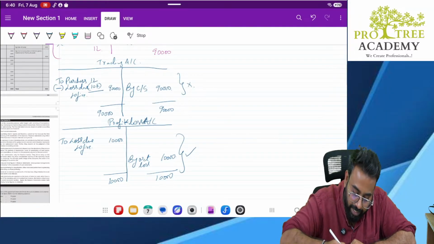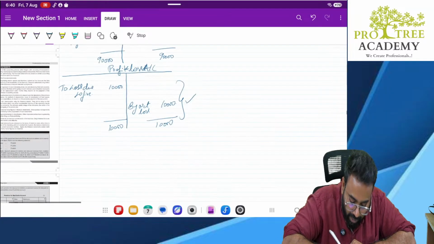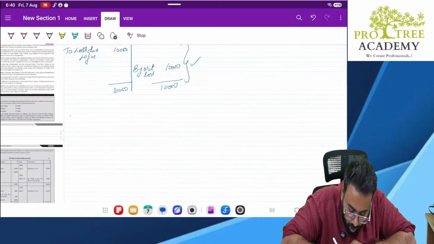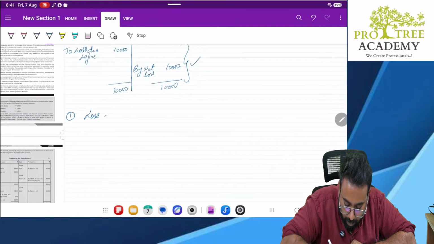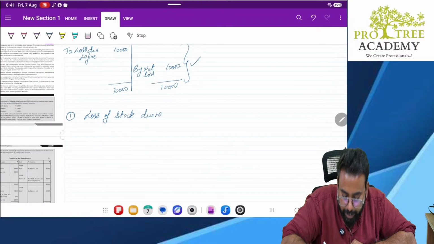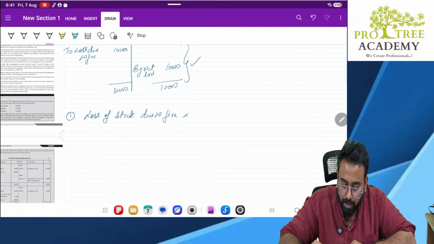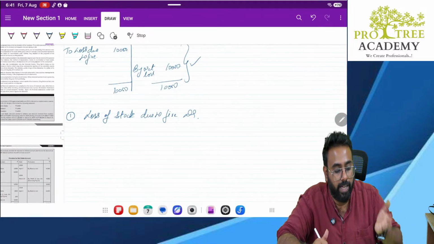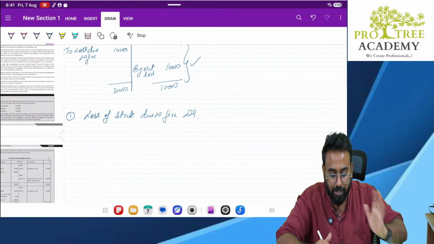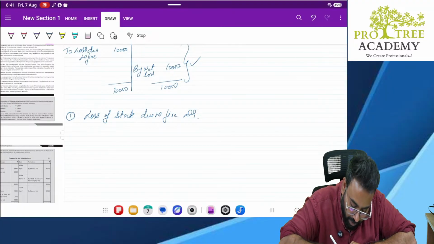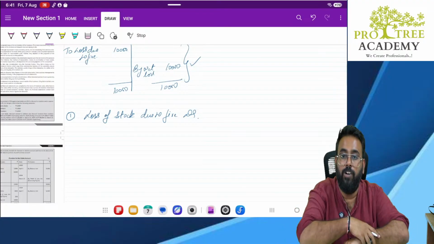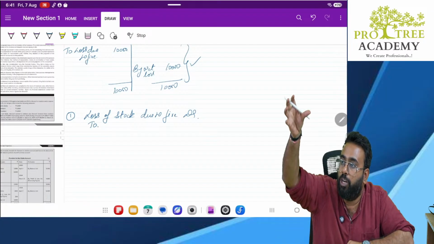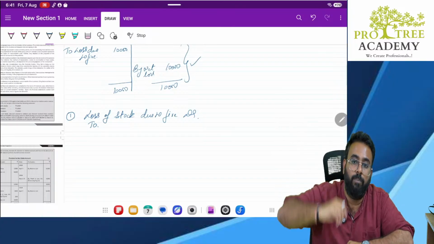So what is the journal entry you will record? The first journal entry which you will record is loss of stock due to fire, debit. Sir, why are we debiting? Because it is a loss. It is an expense. When expense goes up or loss goes up, it will be debited.